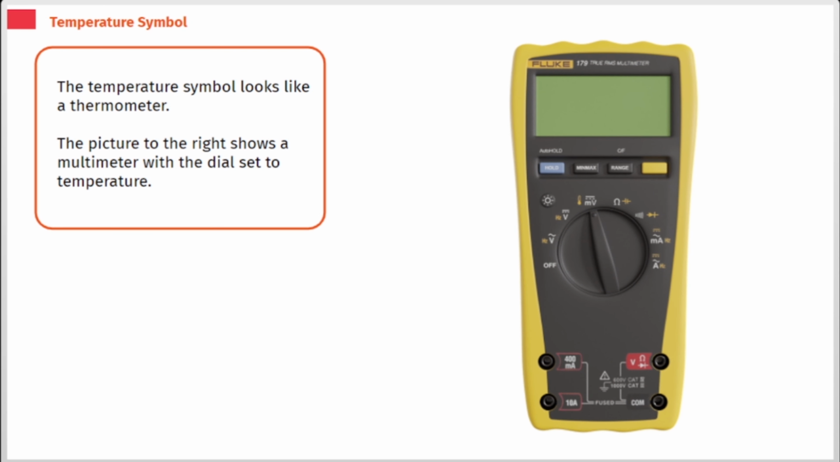The temperature symbol looks like a thermometer. The picture to the right shows a multimeter with the dial set to temperature.